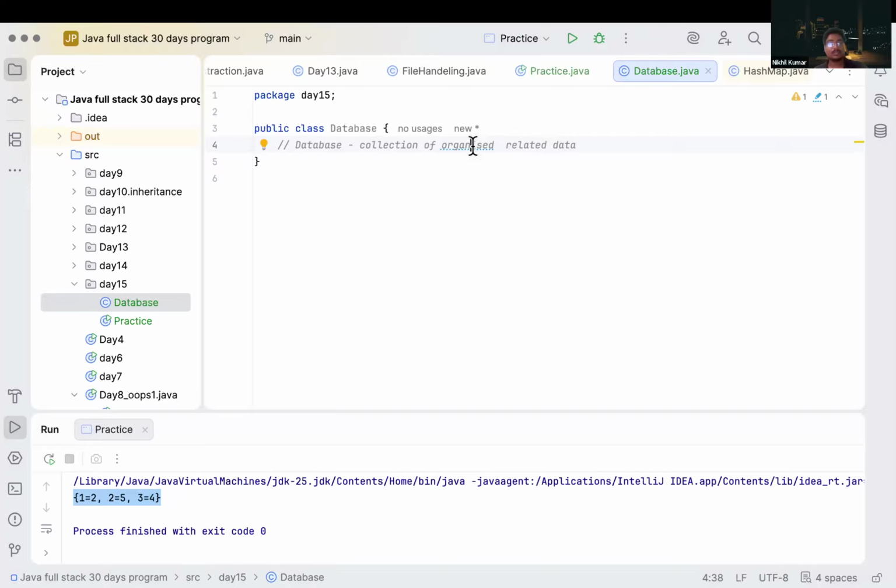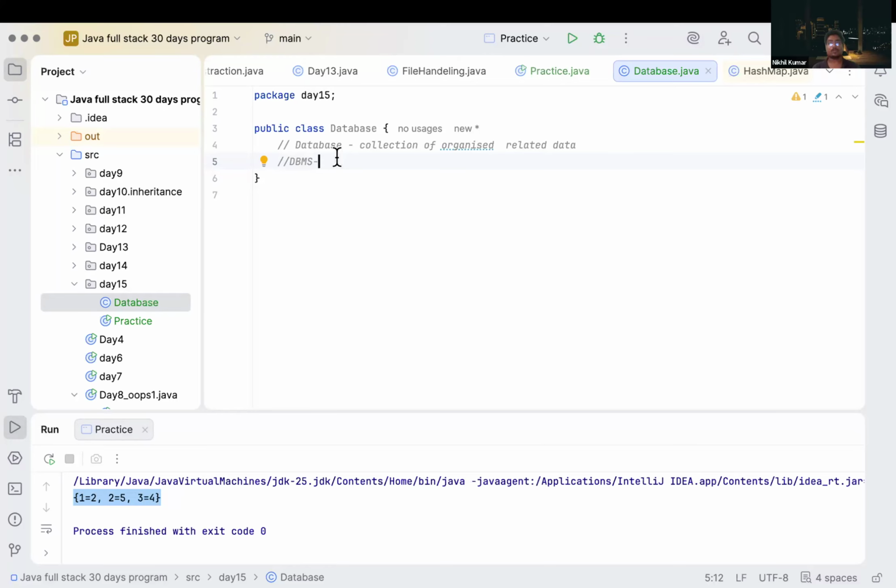We can say it. And we have another term here, which is DBMS. What is DBMS? Database management system. So what is the use of a database management system? We have a database, but to manage the database, we need some management system as well.